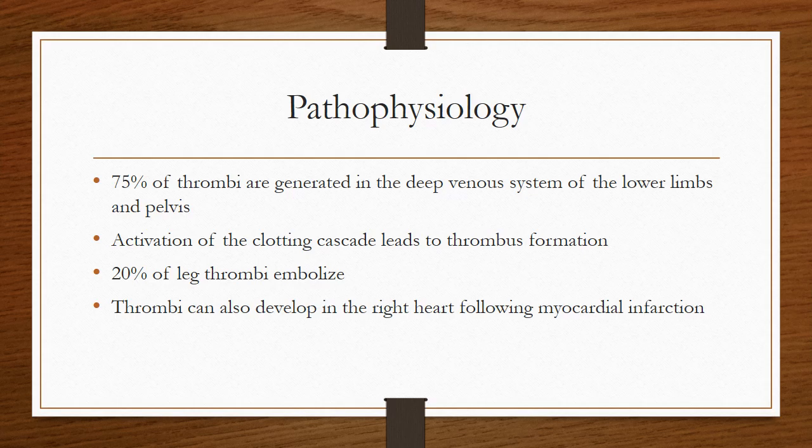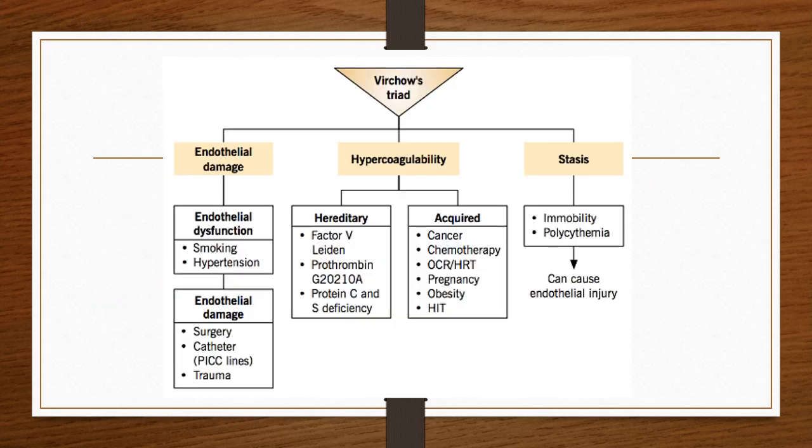The thrombi can also develop in the right heart following myocardial infarction. The septic emboli also are found in the endocarditis in association with the intraventricular septal defects, AV shunts, or the central venous accesses. The Virchow's triad describes the three broad categories of factors that are thought to contribute to the thrombosis.